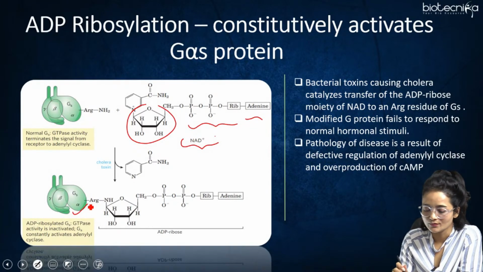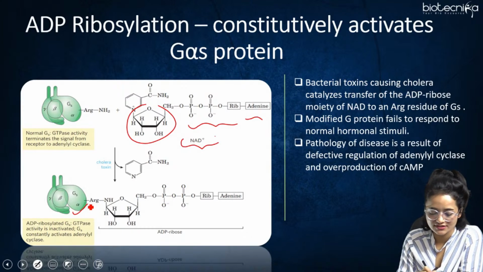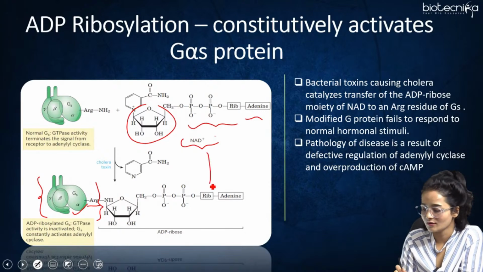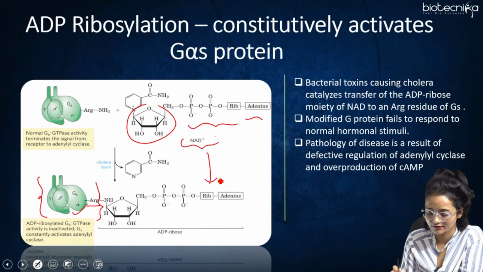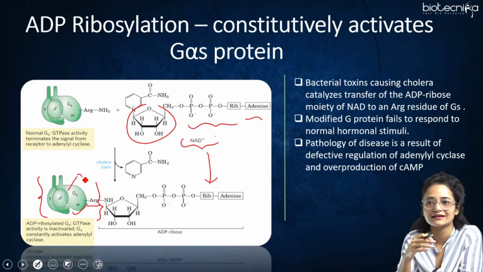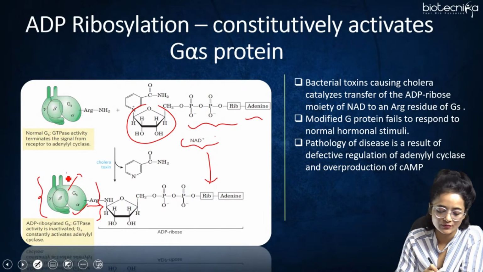So what does it do? This is the arginine residue which is present in the GS alpha. With this arginine residue, this NAD molecule binds to it. As a result, the GS alpha will always be in its activated form, with GTP bound to it.